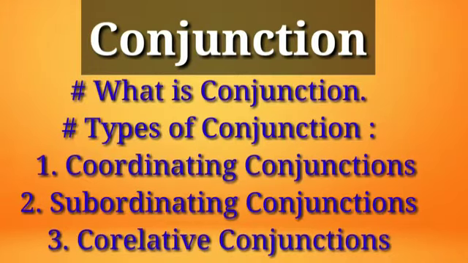Example: Vijay and Sanjay are the best friends. In the first example, Vijay and Sanjay, these two words are connected by the conjunction word and. Observe the second example: My bike key is on the table or in the cupboard. Here two phrases, on the table and in the cupboard, are joined together with the conjunction or.